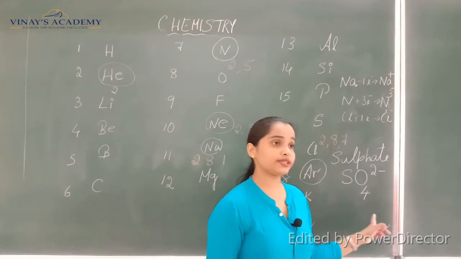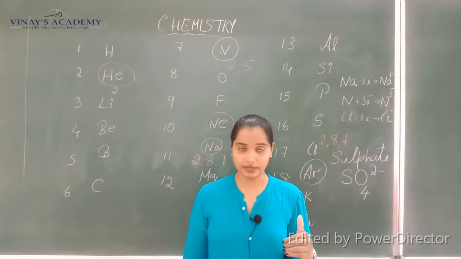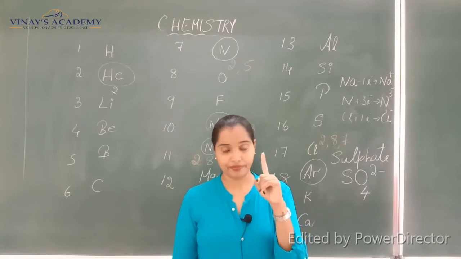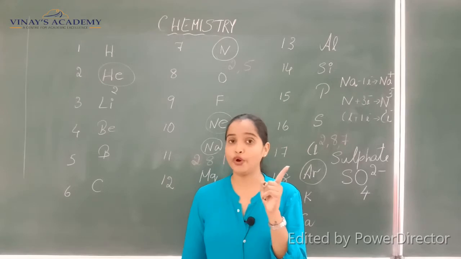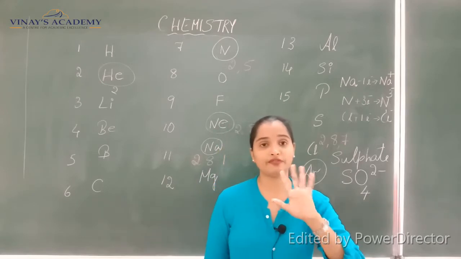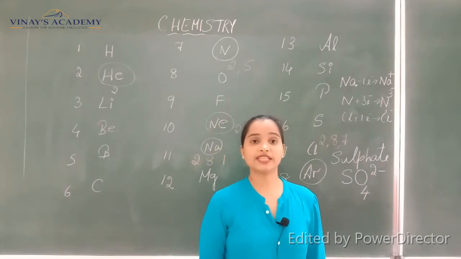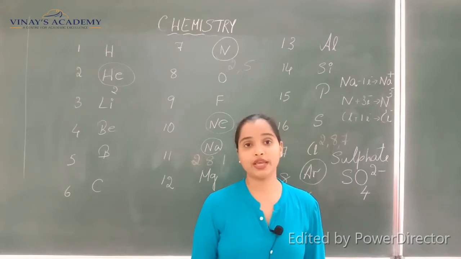So in this case, different atoms combine, but they behave like a single unit. They behave as one, the negative ion, SO4 2 minus. So if a group of atoms combine and form a single unit, then we call it a radical. So sulfate is a radical, nitrate, NO3 1 minus, nitrate.